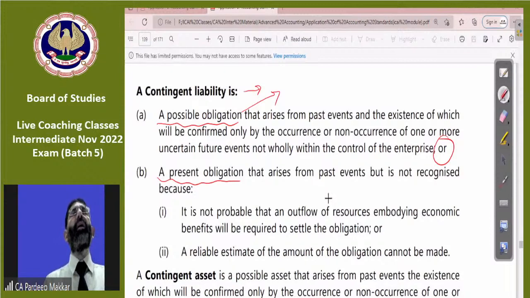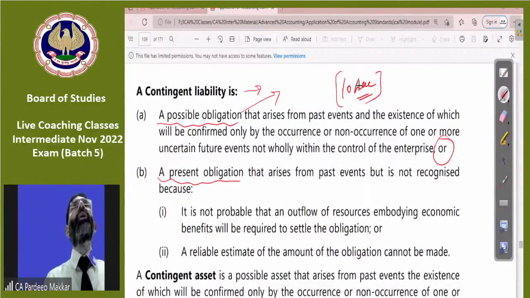Like already discussed, there is a person to whom we have sold goods worth rupees 10 lakh. Later on, he comes to us and says, no, I am not interested in keeping your goods with me, get them back and return my money. We do not agree. He sues us in court to get back those goods and be given rupees 10 lakh. So this all depends upon the decision of the court, whether we have to make that payment or not.